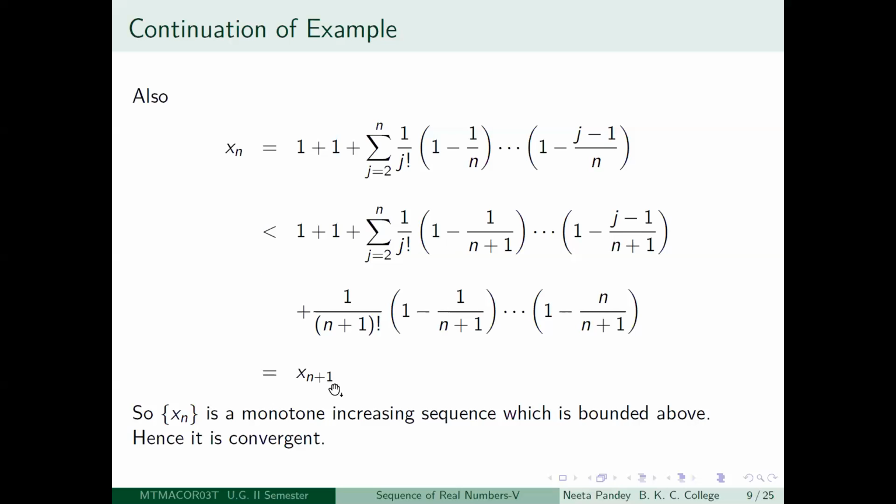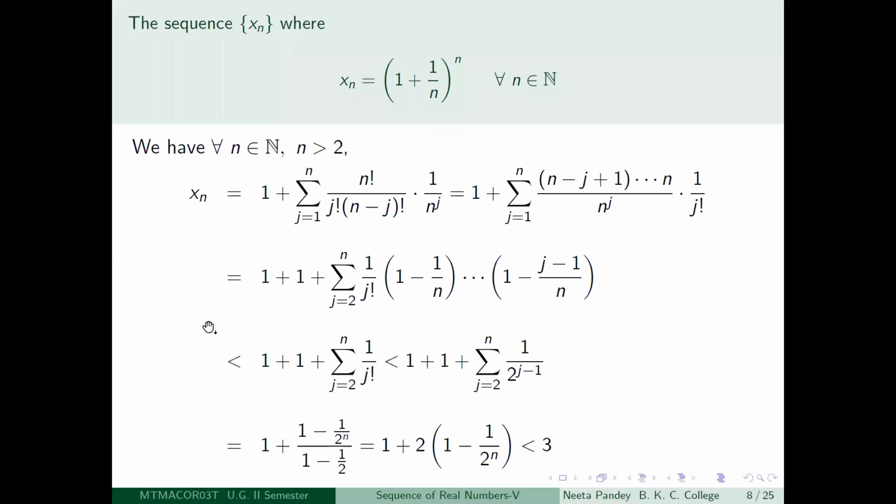So this is the formula for xn plus 1. So what have you proved? You have proved that xn is strictly less than xn plus 1. So in fact, this sequence which you had is a strictly monotone increasing sequence, and it is bounded above by 3, and it is also bounded below by 2 now. That is easy to see because x1 is 2 and it is a strictly monotone increasing sequence.